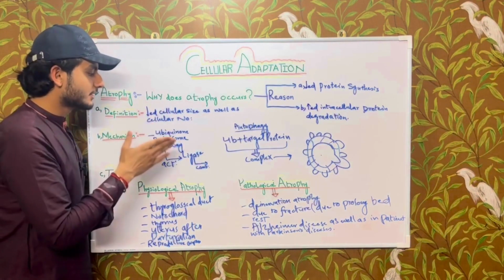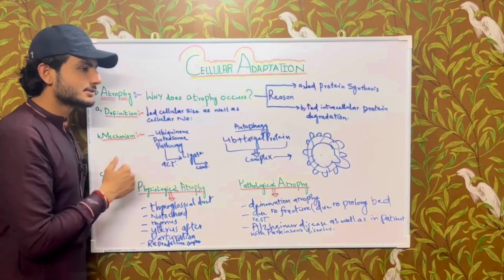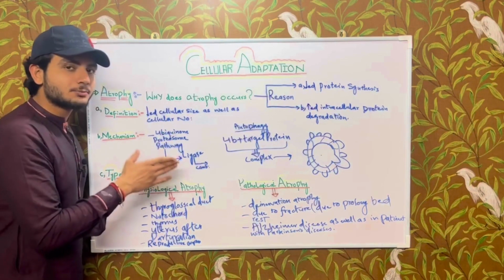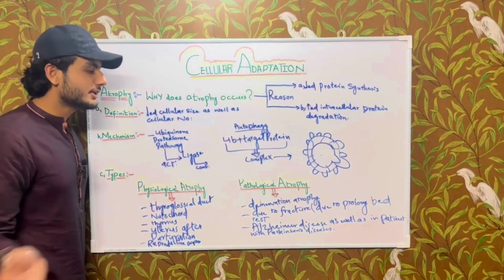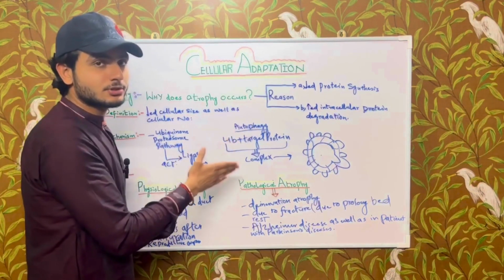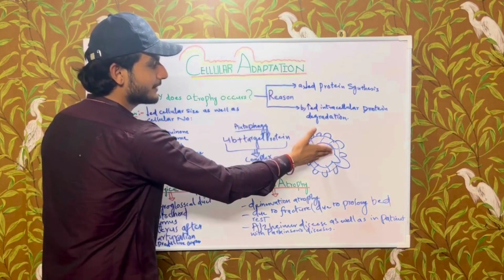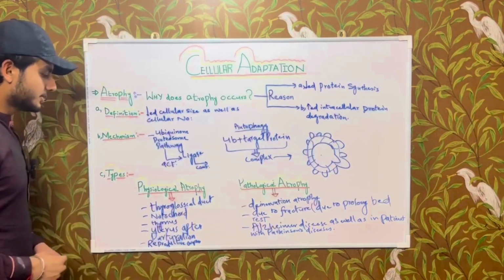In the first pathway, ubiquitin activates an enzyme known as ligase. This ligase causes the combination of ubiquitin with the target protein, and this target protein and ubiquitin complex is taken up by the proteasome and intracellular degradation occurs. The second pathway is autophagy. In autophagy, ubiquitin combines with the target protein and is taken up by the double membrane phagosome. This phagosome is surrounded by the lysosome, causing the degradation of intracellular protein.